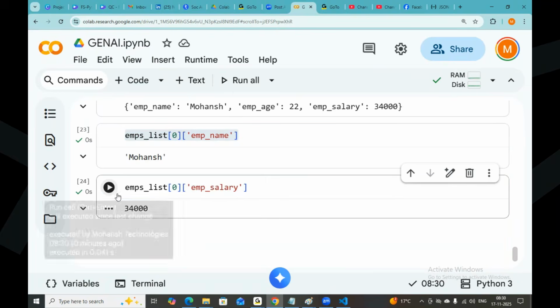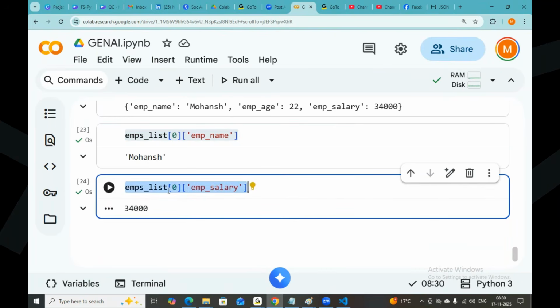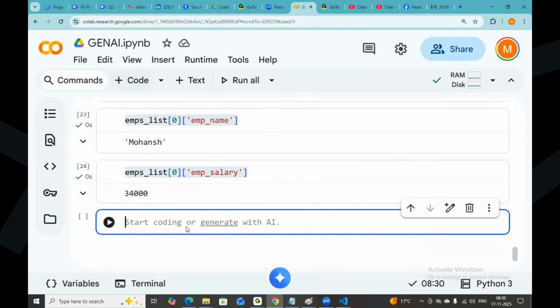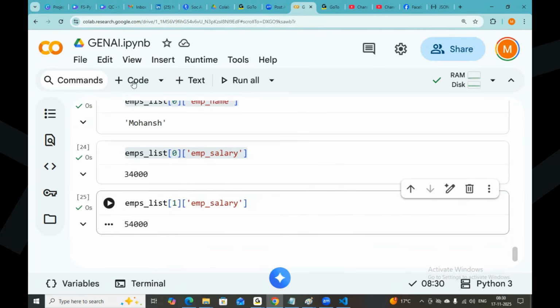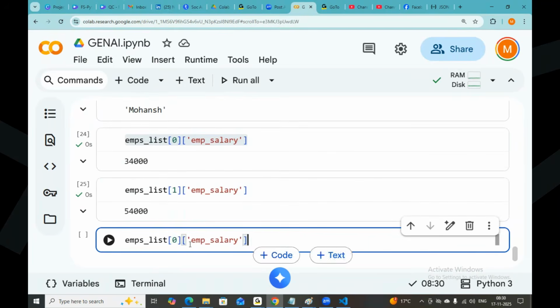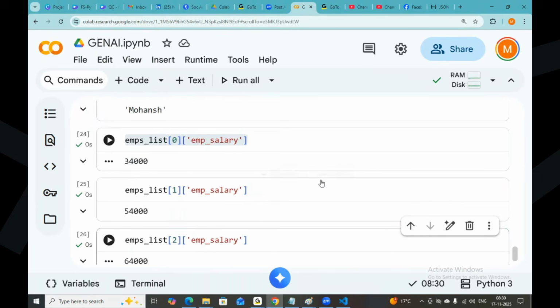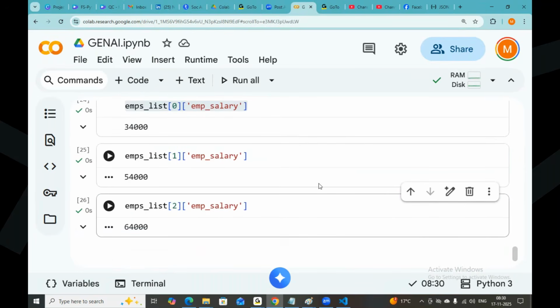Okay, this is the first employee salary, and this is the second employee salary, and this is the third employee salary. So one by one, I am able to pick them up.